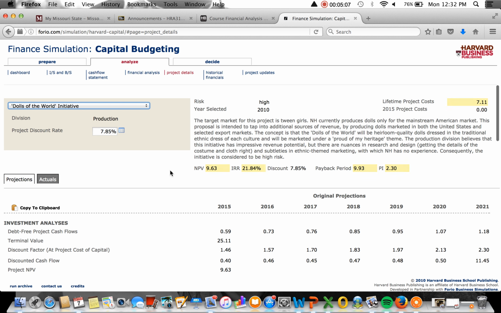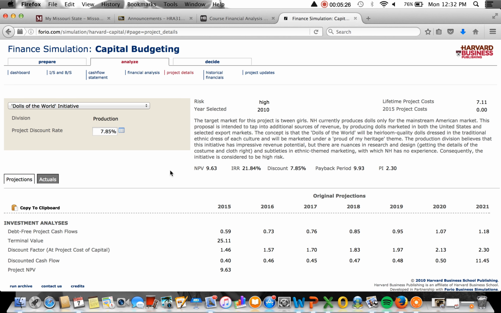All right, now this is a high risk. Dolls of the World. The target market for this project is tween girls, so this has a smaller target market, maybe increasing the risk. It currently produces dolls only for the mainstream American market. That's another reason it's a high risk. We have a narrow market.